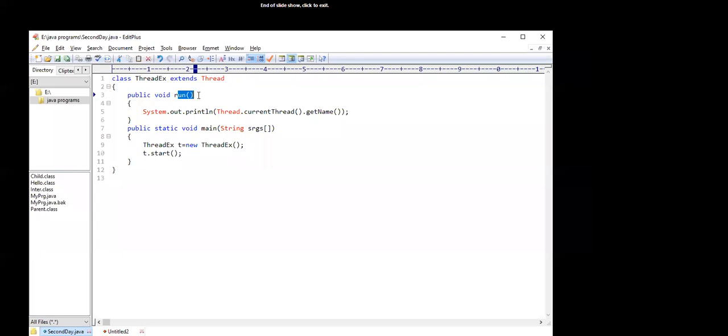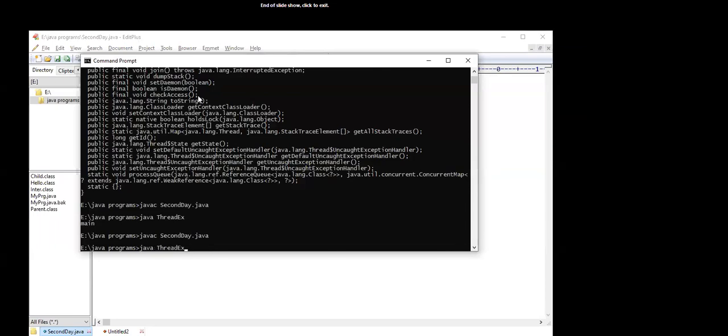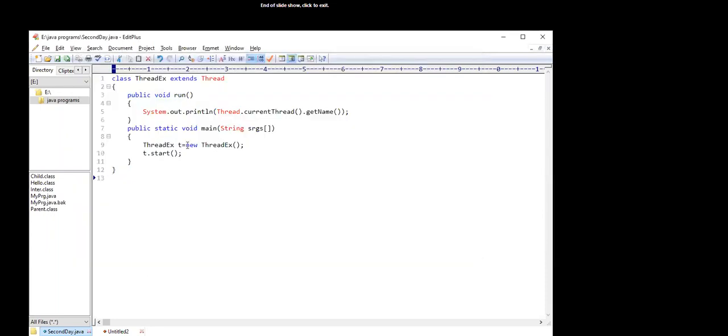Okay, we saved it, and when we compiled it and run it, then we get Thread-0. Look, guys, the first thread or the primary thread which gets executed is always the main thread. That's why we got main previously.